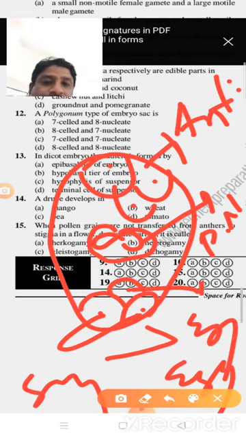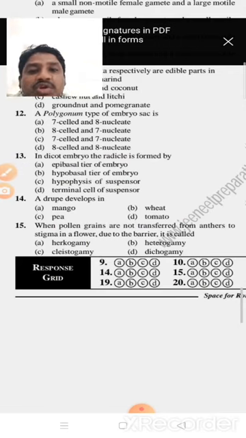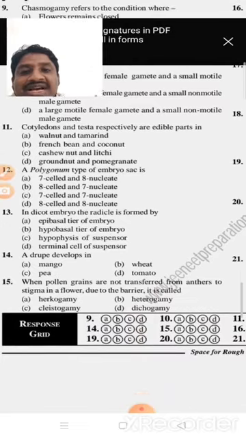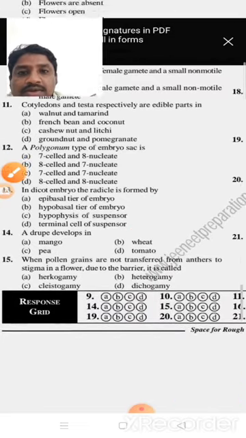So in that, how many cells are present, how many nuclei are present? So in that, look at the screen.